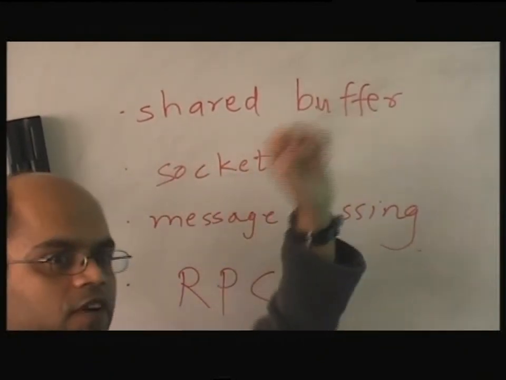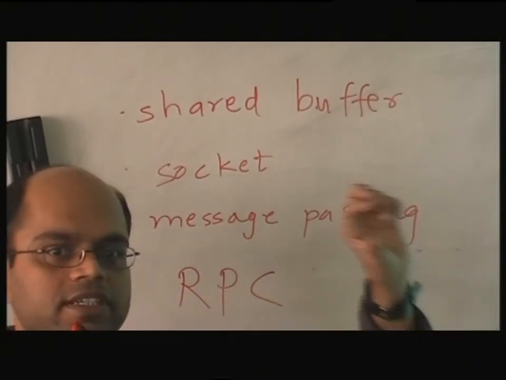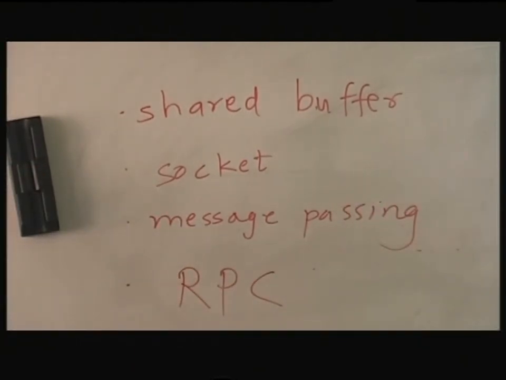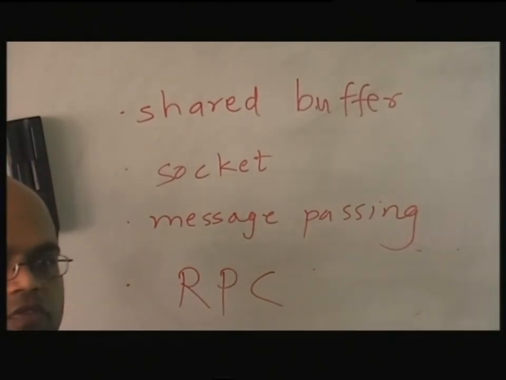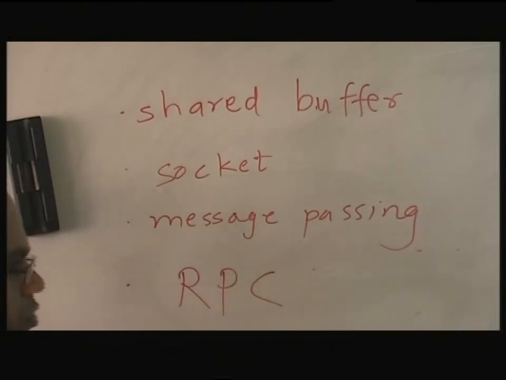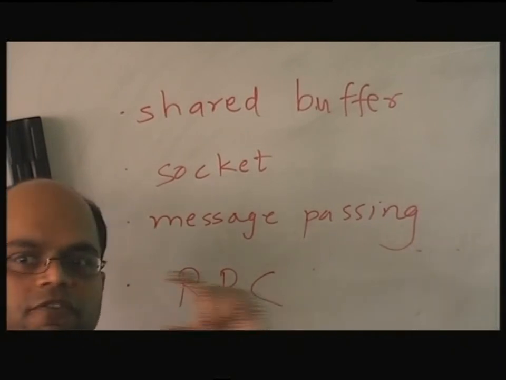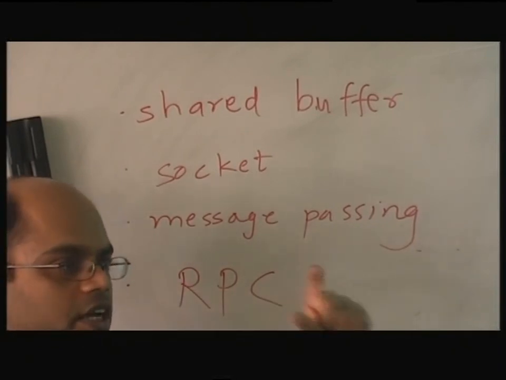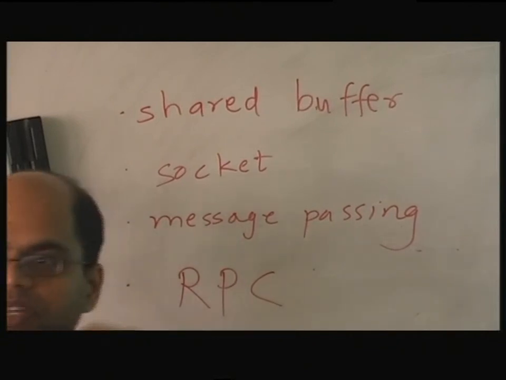So shared buffer. What is shared buffer? What happens in the shared buffer is two processes, P1 and P2, want to exchange data. They will allocate some part of the memory. Right? It's a dynamic allocation of memory. So you have a pointer to that. You pass on that pointer to another process and also tell the operating system that this memory buffer is mutually shared between two processes. If they don't do this, the operating system will create a trap.